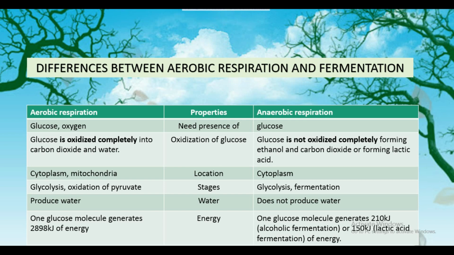For energy production, one molecule of glucose in aerobic respiration produces 2898 kilojoules of energy. For anaerobic respiration, alcoholic fermentation produces 210 kilojoules per glucose molecule, while lactic acid fermentation produces 150 kilojoules.